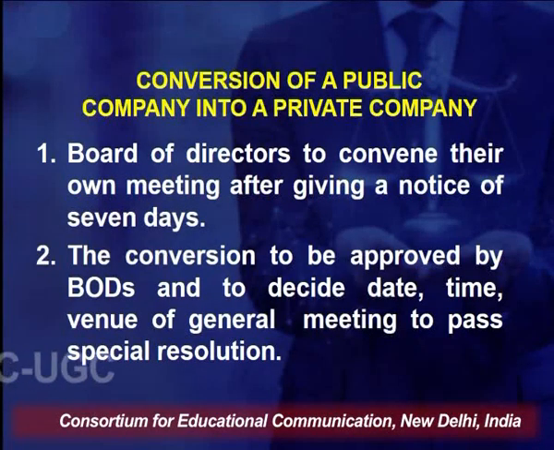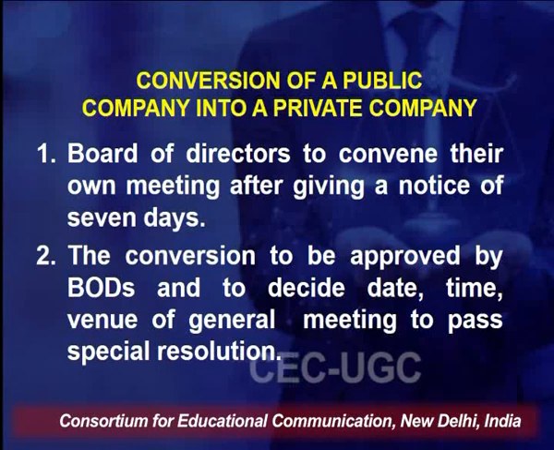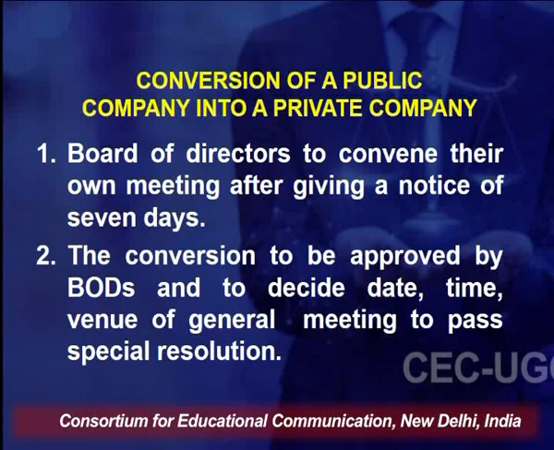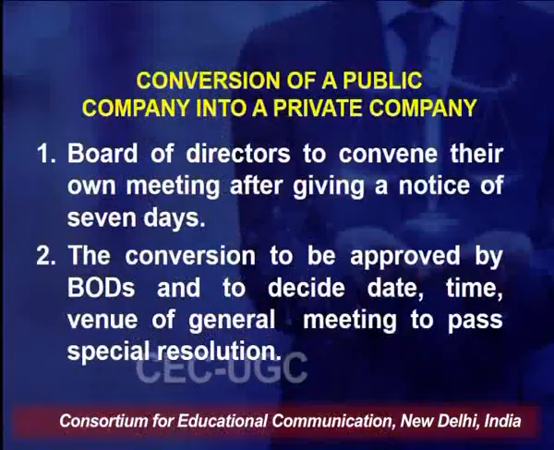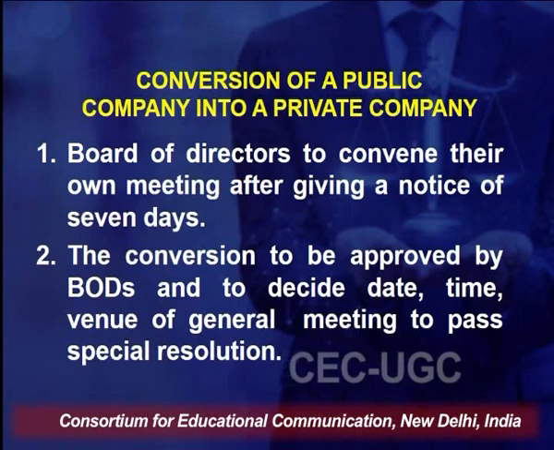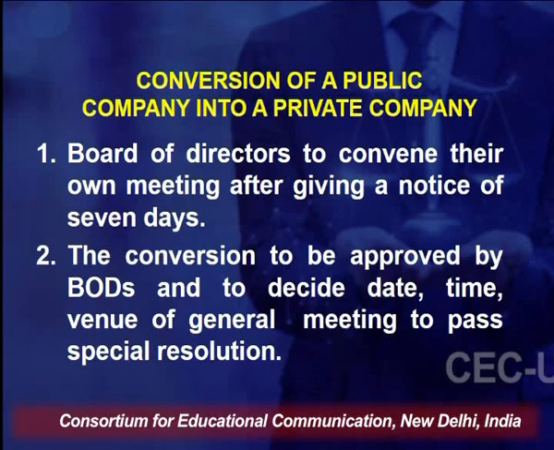The first step is that the board of directors have to convene their own meeting after giving at least 7 days notice. They have to first call their own meeting and decide whether they want to convert their company into a private company or not.